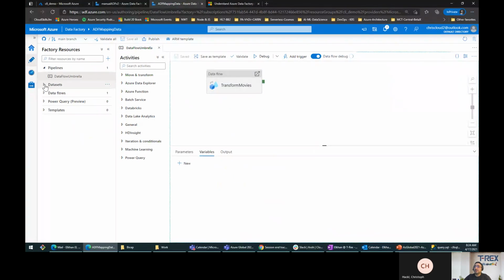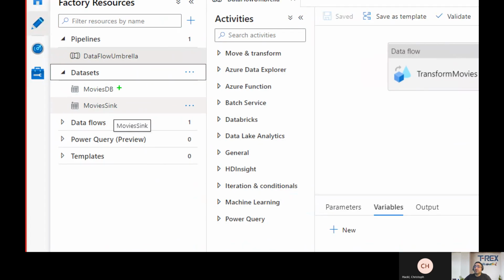So in data sets, it has MovieDB, which is the data source where we have the sample data from movies that came out in the United States between 1910 and 2000. And what it does basically, it gives you the average rating of comedy movies.